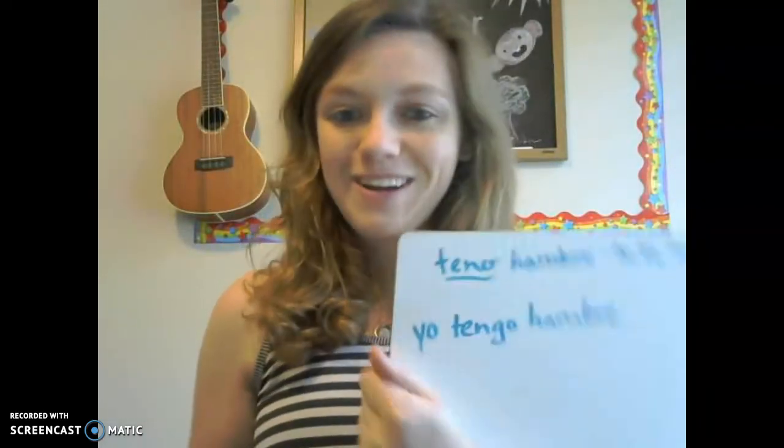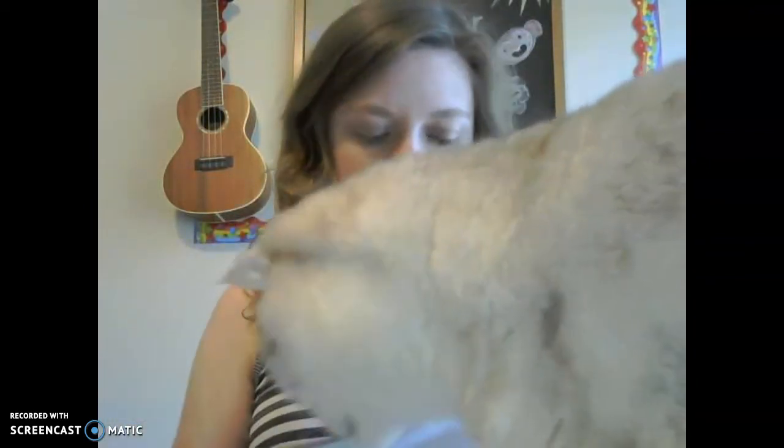So to be able to say I am hungry, he is hungry, she is hungry, they are hungry, we are hungry, all of those things, we need to know the conjugations of tener. So I'm going to do a little chart to remind you, and maybe you will remember. The yo form is tengo, the el, ella form is tiene, ellos, ellas, ustedes is tienen, nosotros is tenemos, we're not worried about vosotros, and then, oops, the tú form is tienes.